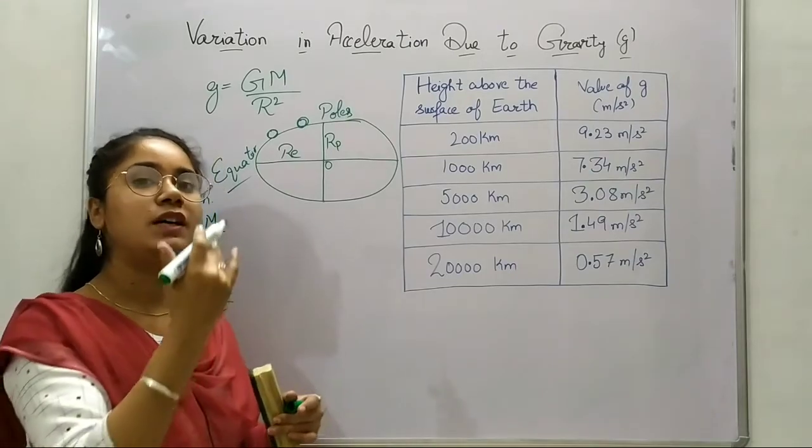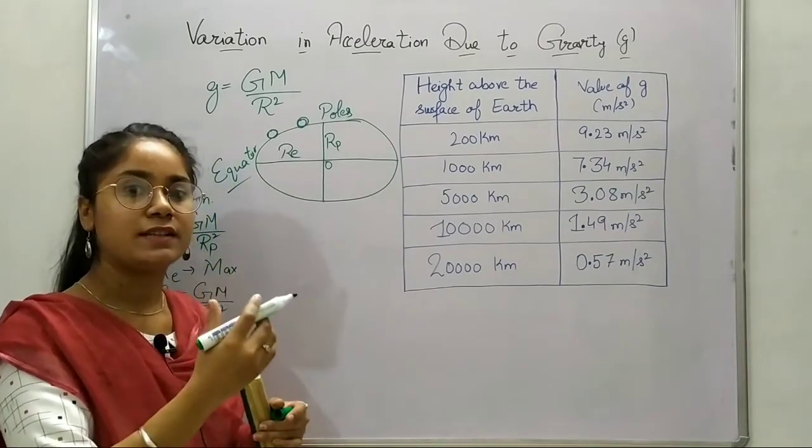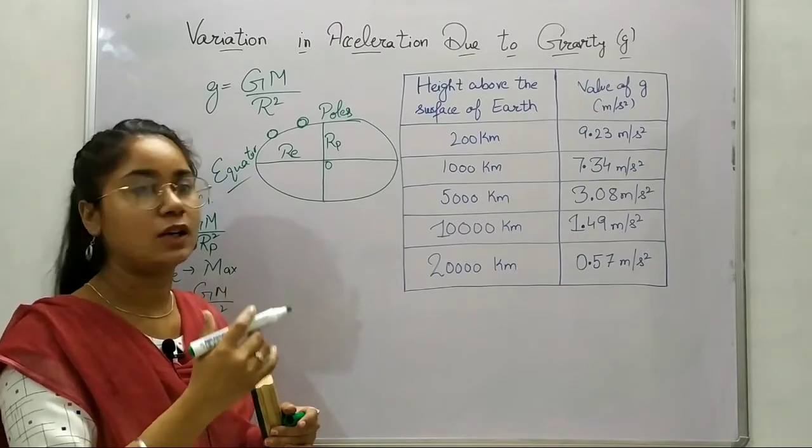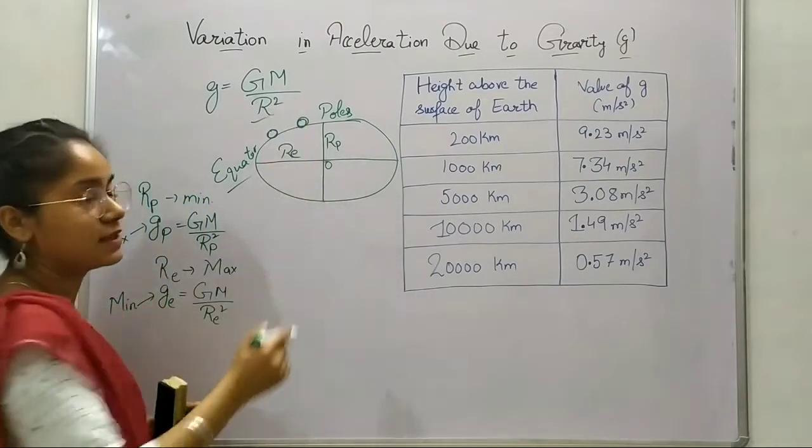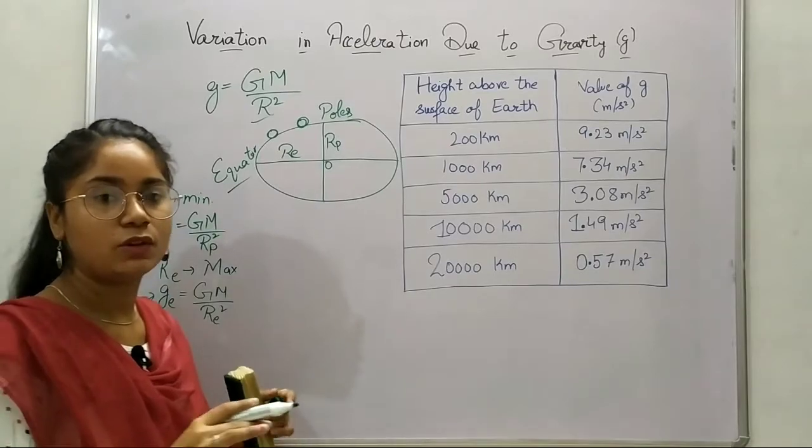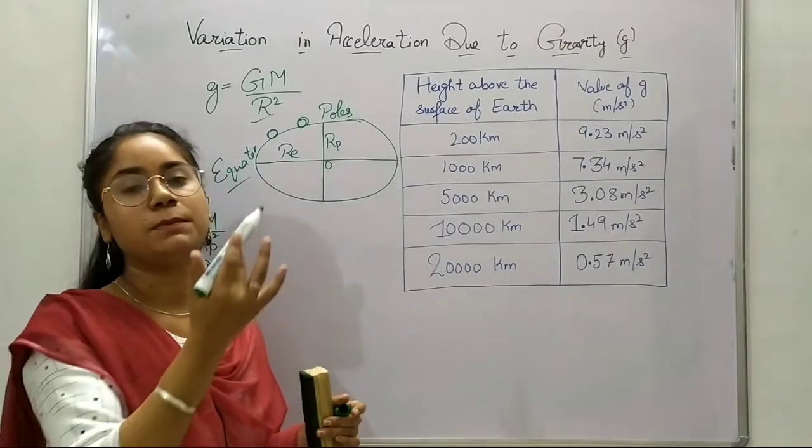But as we go up, we are not going to take this as the radius, because you are not on the surface of the Earth, you are going up.